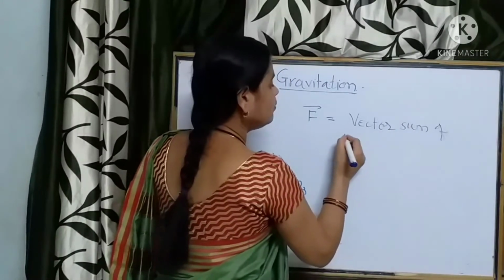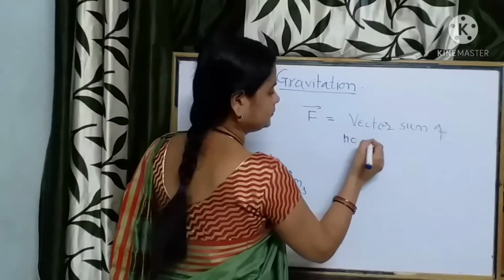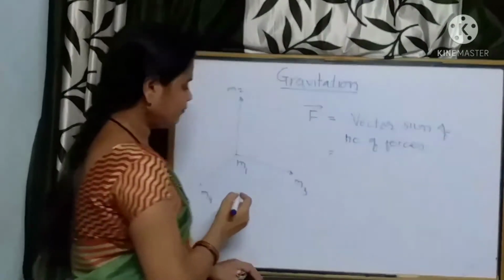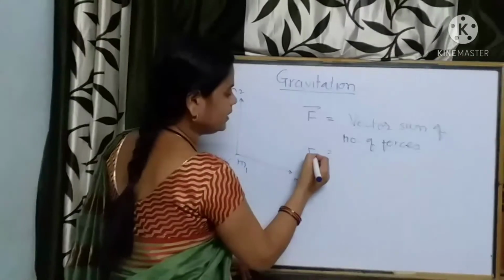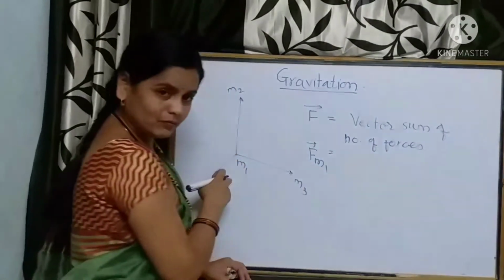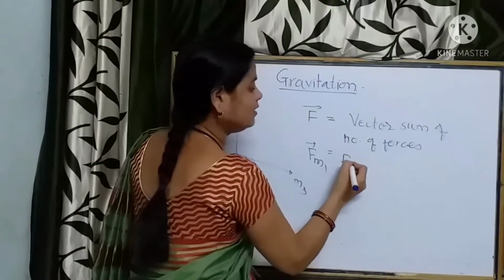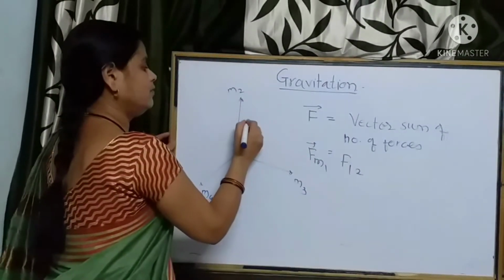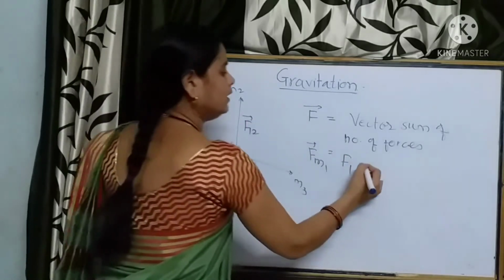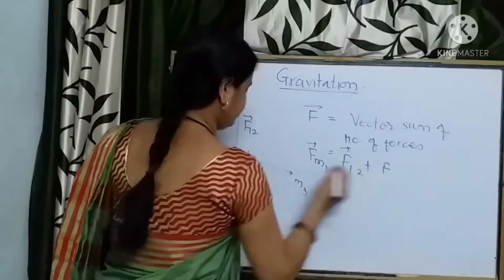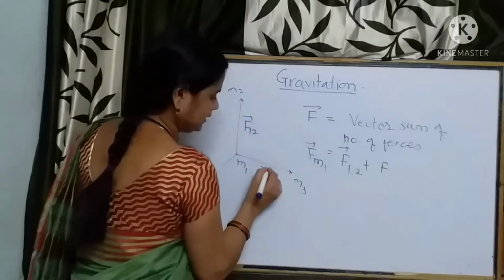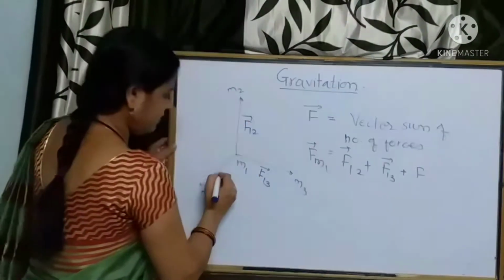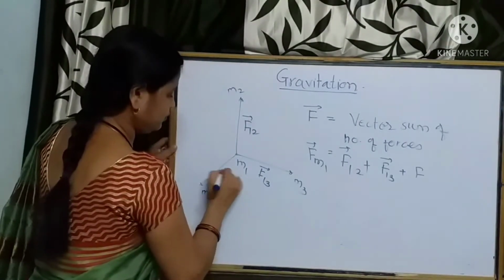of a number of forces acting on it. That is, suppose the force experienced by point mass m1 must be the vector sum of F12 plus F13 plus F14.